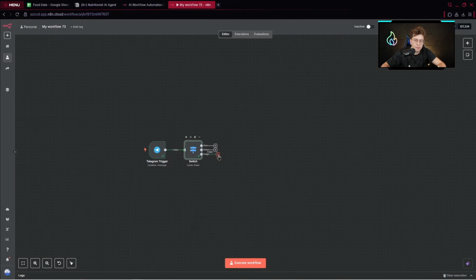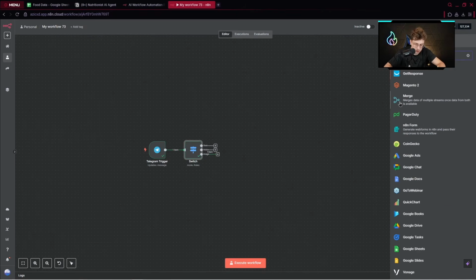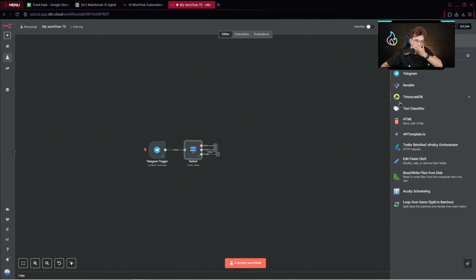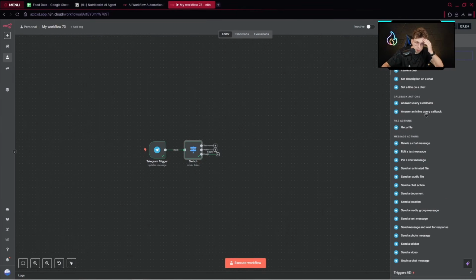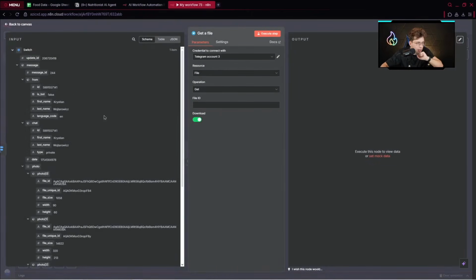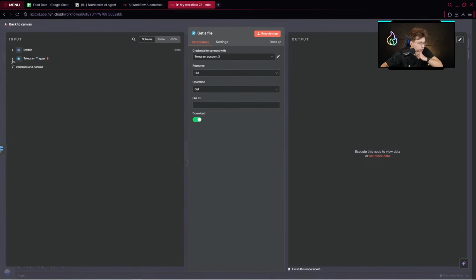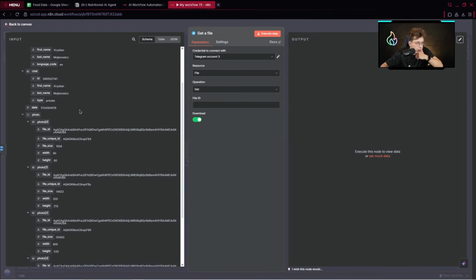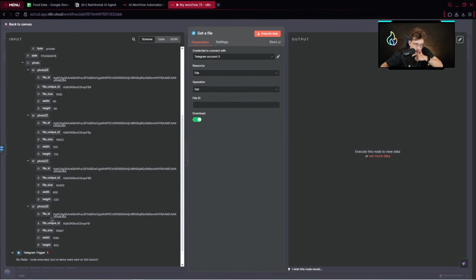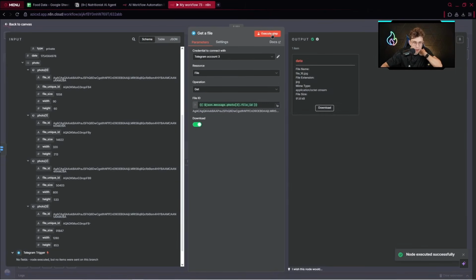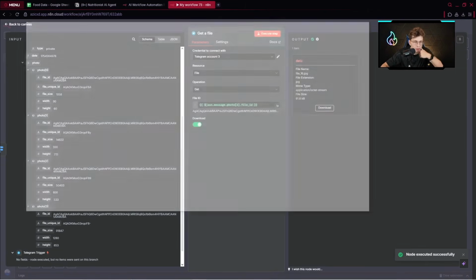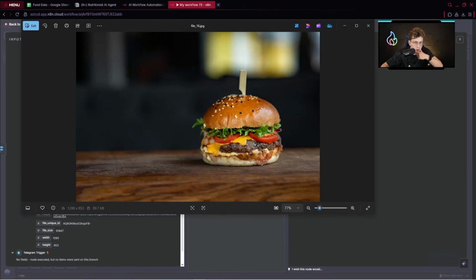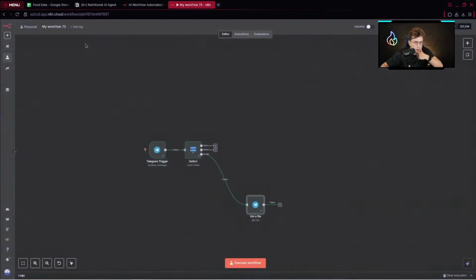Okay. The next thing we want to do is get our image from Telegram. We can simply get a file and provide the file ID, which we have from our switch. Where do we have the file ID? Let's take this file ID. So we've got photo 3, file ID. We can execute the step. And after we download it, we've got our lovely burger. Perfect.